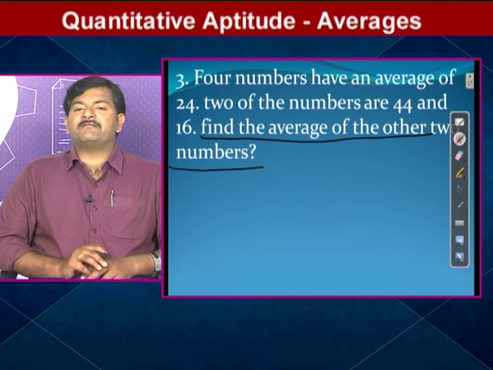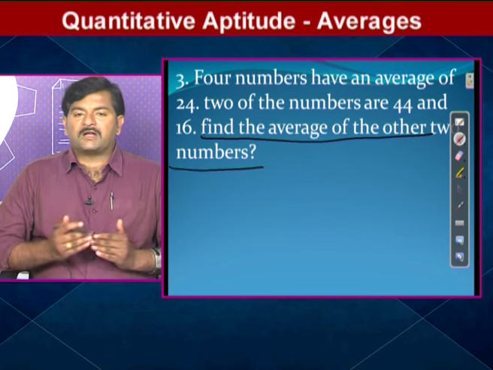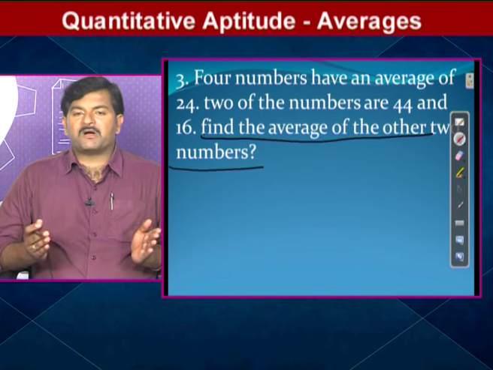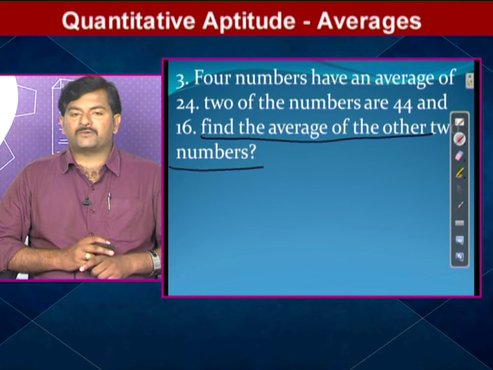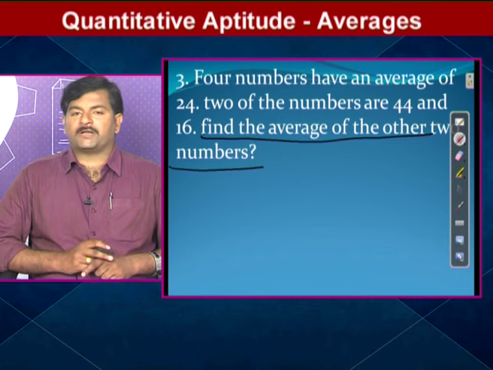To find the average of the other 2 numbers, what we need to know is the sum of the other 2 numbers divided by 2. If we know the sum of the other 2 numbers, then we are able to find their average. Right. So keep this concept in mind. Now we will do the simplification.